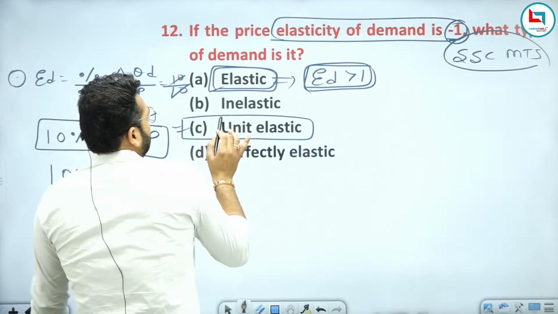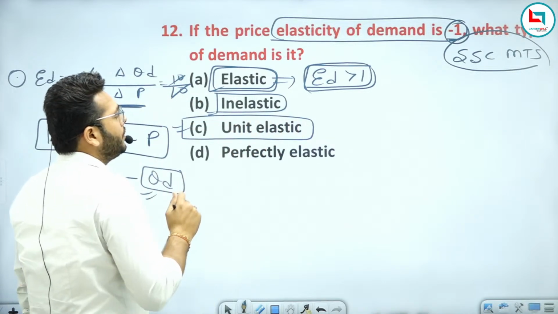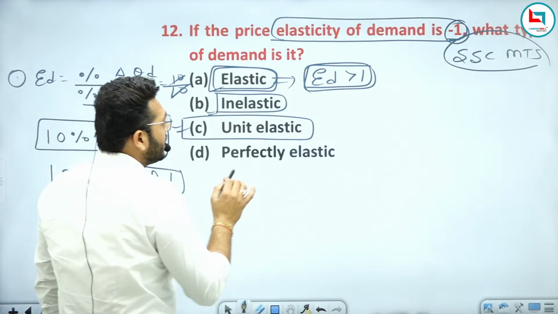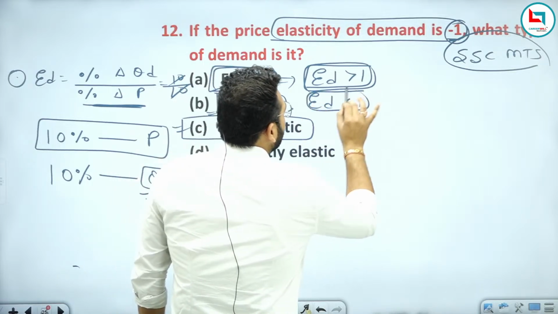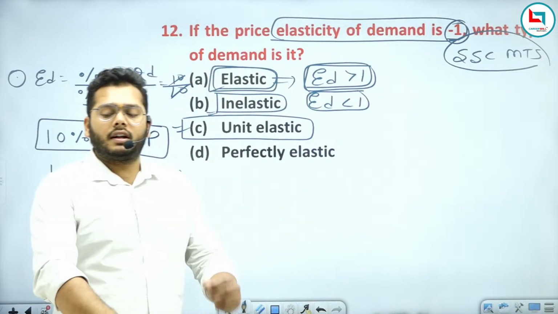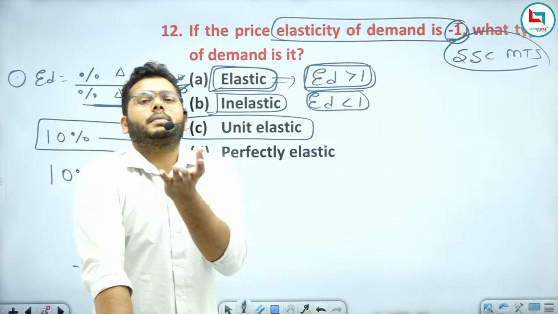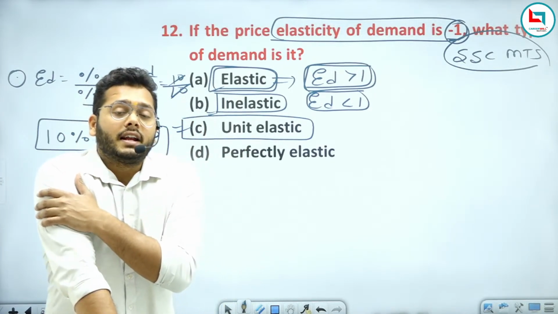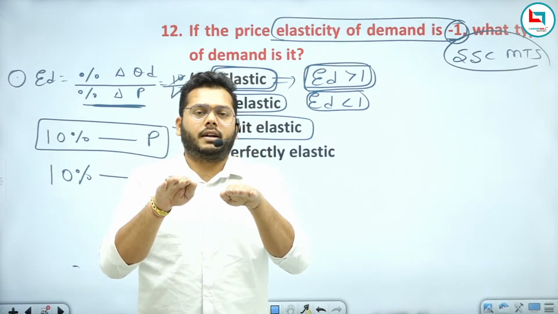Now let's see what we mean by inelastic demand. It means ED is less than 1. There is a change of demand that is less than the percentage change in price. Let's say this is your price and this is your quantity demanded.